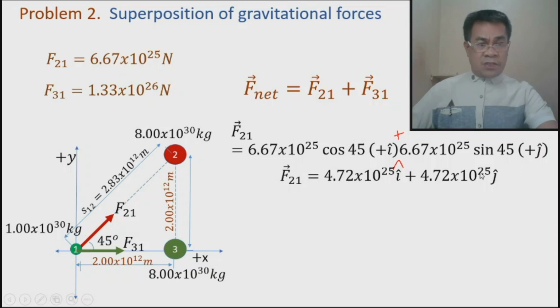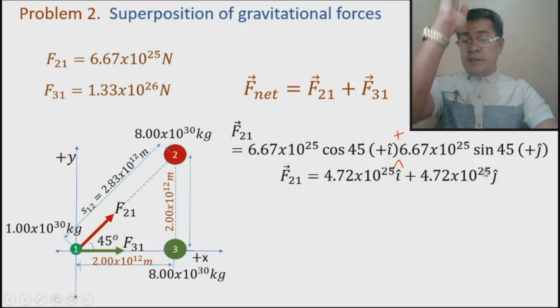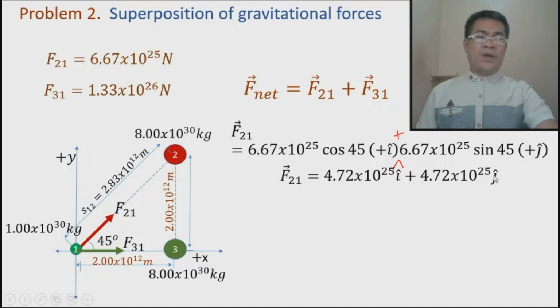This is the vector. Remember, this is just magnitude, so this is not a vector presentation of force with direction. So the force that 2 exerts on 1 is equal to 4.72 times 10 raised to 55 i hat, positive, which means towards right, plus 4.72 times 10 raised to 55 upward, towards the positive y-axis. This is positive j hat. So again, this is now the force that 2 exerts on 1 in a vector presentation.